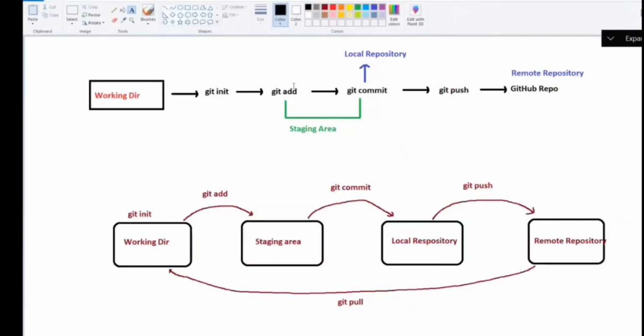Once you add it, it will go to the staging area. Once it is in the staging area, what you need to do? Git commit. Once you do git commit, it will go to the local repository. Then it will git push and go to the remote repository. Is this clear? Working directory, git init you need to do.